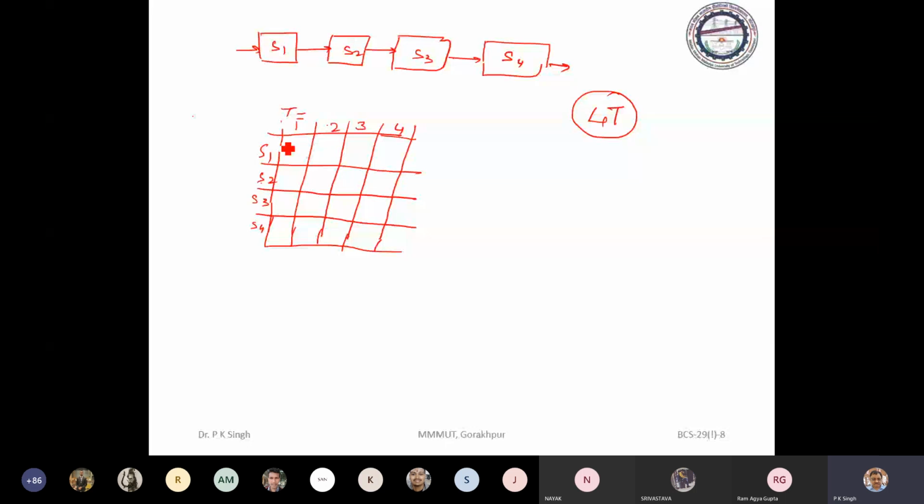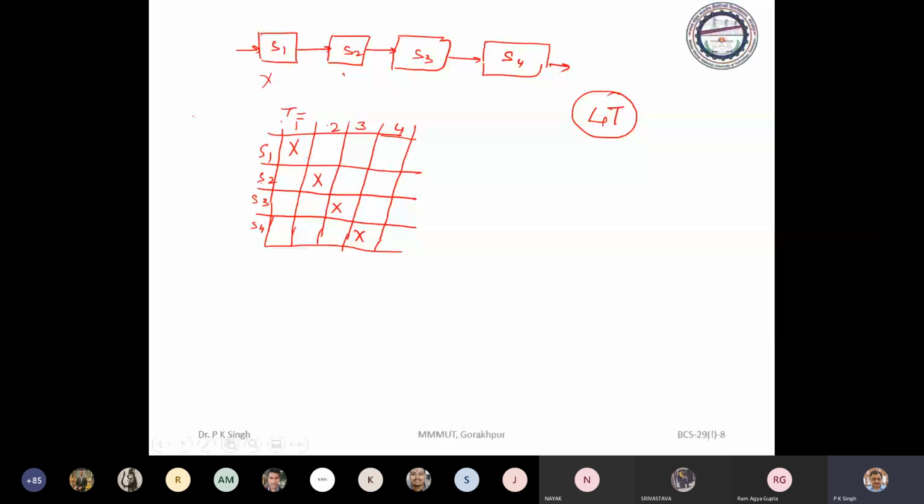For a particular task, suppose the task is X, it will propagate at T equal to 1 in stage 1, T equal to 2 in stage 2, T equal to 3 in stage 3, T equal to 4 in stage 4. This is called the reservation table of a particular pipeline.